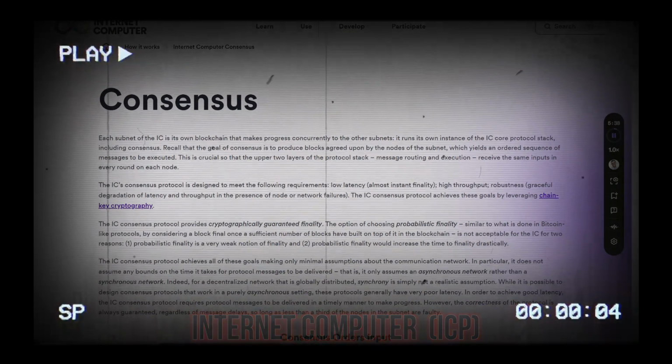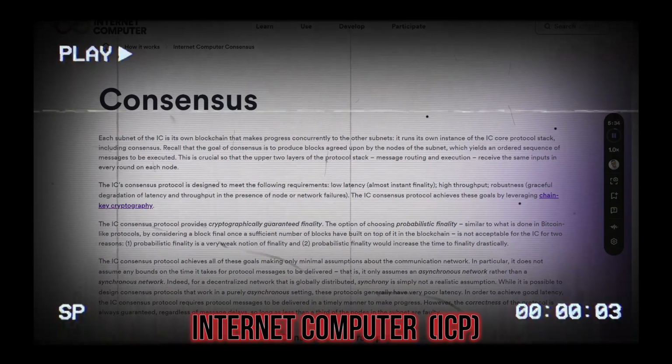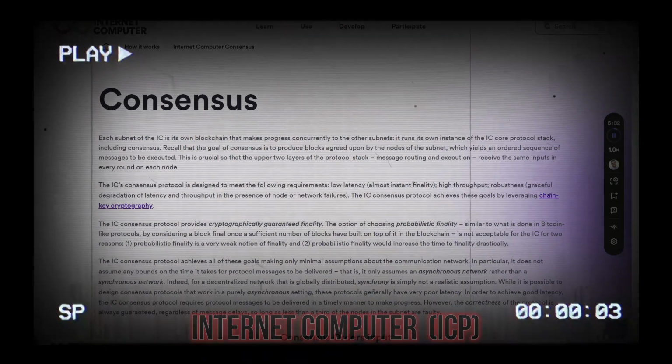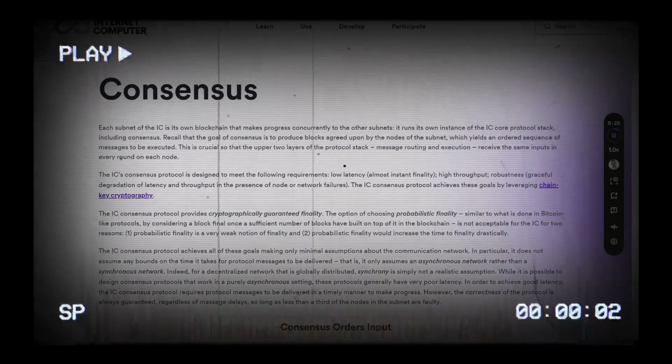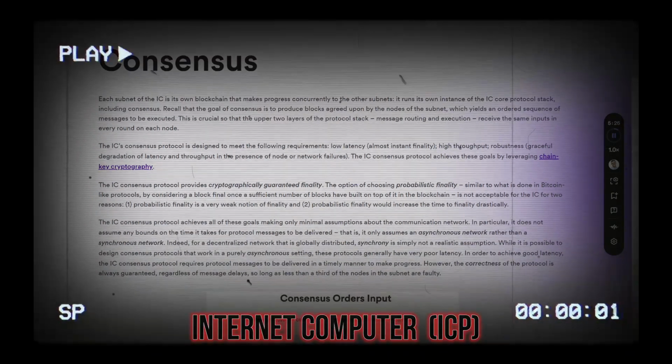The IC's consensus protocol is designed to meet the following requirements: low latency, almost instant finality, high throughput, robustness, graceful degradation of latency and throughput in the presence of node or network failures. The IC consensus protocol achieves these goals by leveraging chain key cryptography. The IC consensus protocol provides cryptographically guaranteed finality.